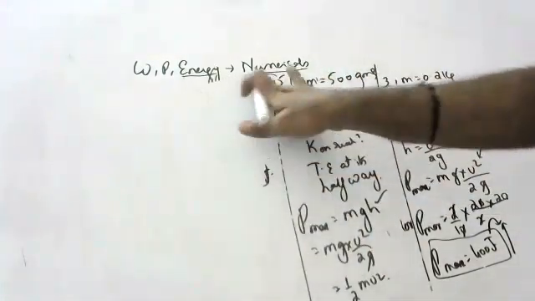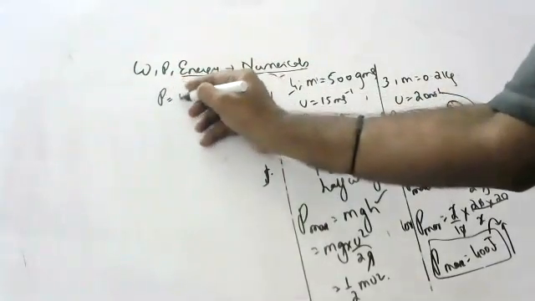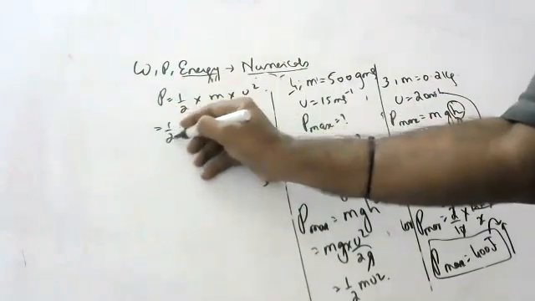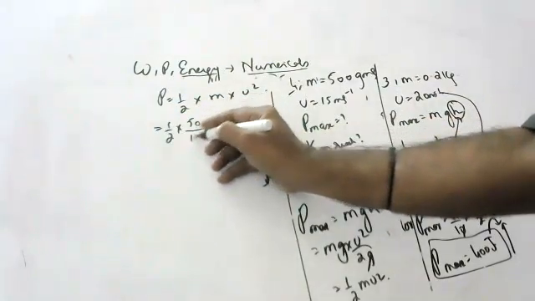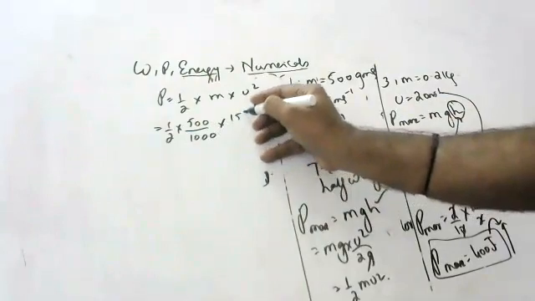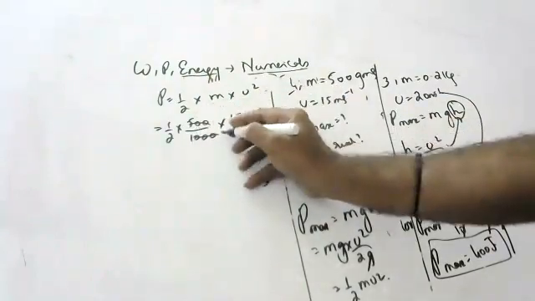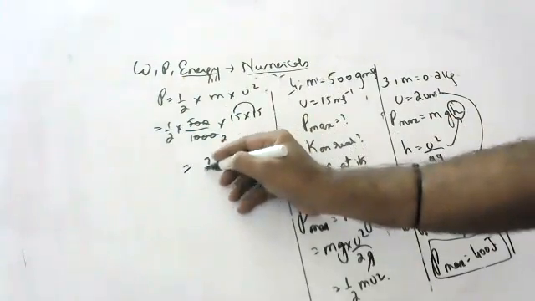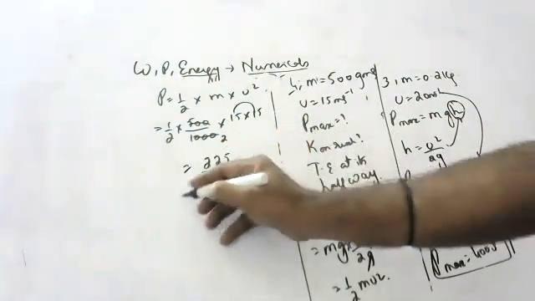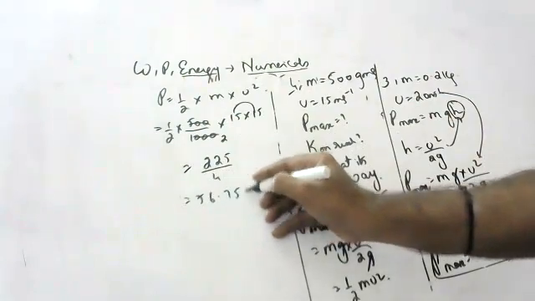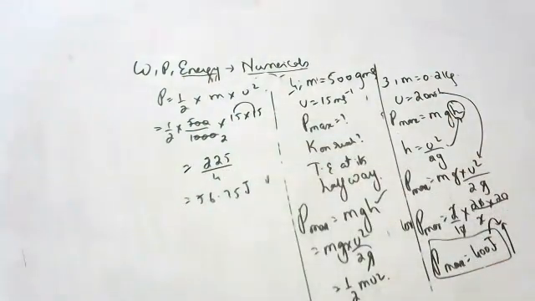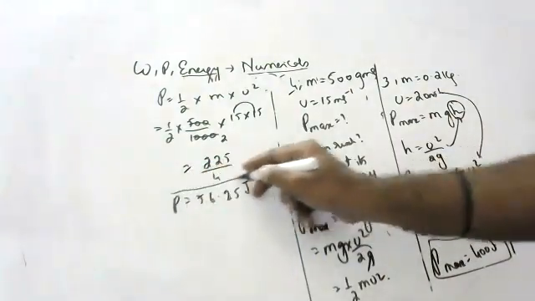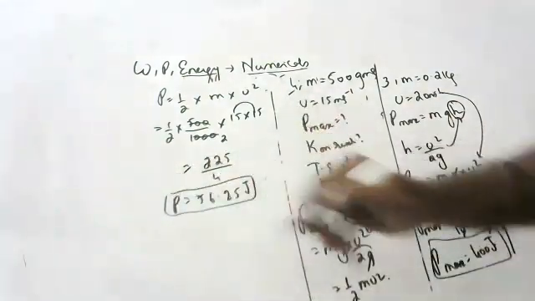So again, potential energy is equal to half mu square. Half into 500 by 1000 into 15 into 15. 15 times 15 is 225, by 4. That is 56.25 joules. This is the maximum potential energy at maximum height.